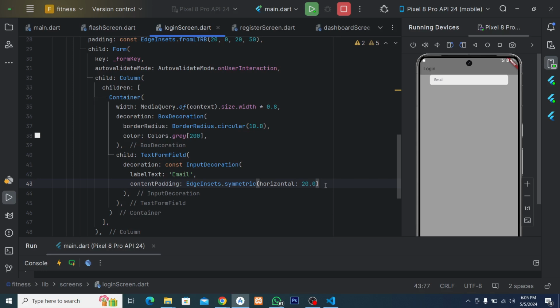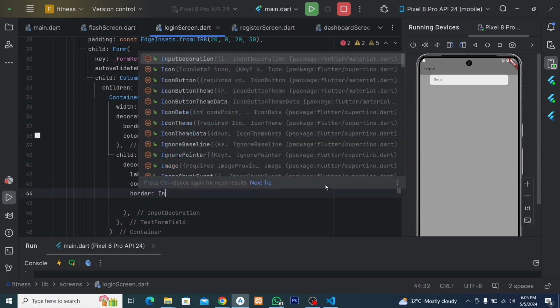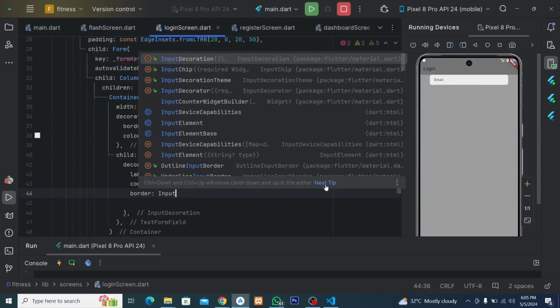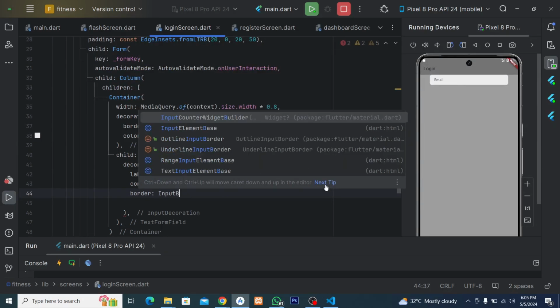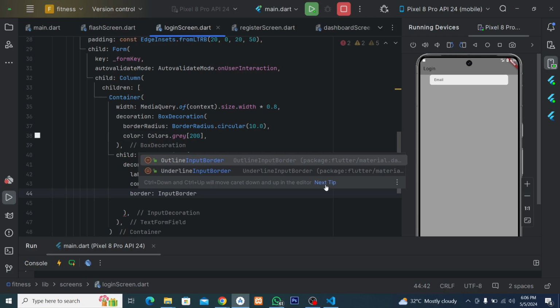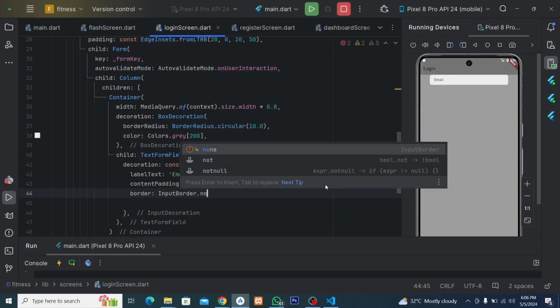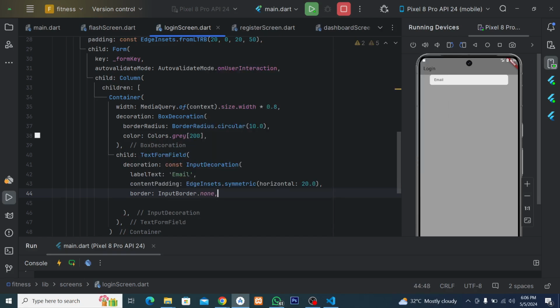Now next, after this, we have to add the border. So we say border. The border is going to be input border. So input border dot none. That means we don't want any border.